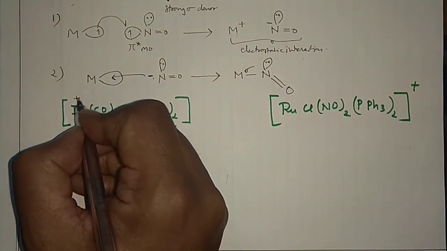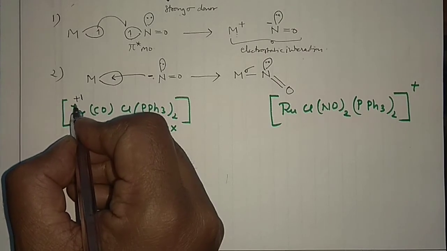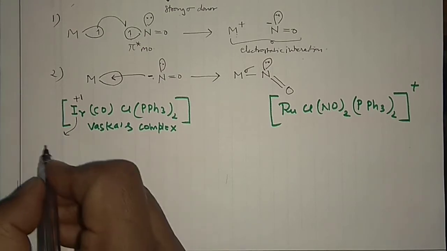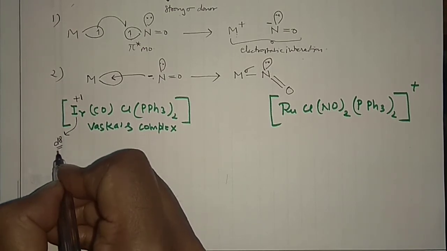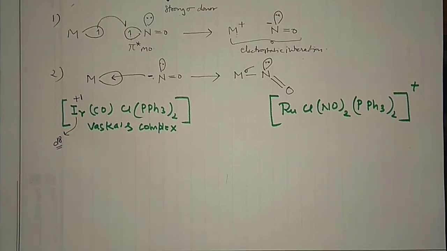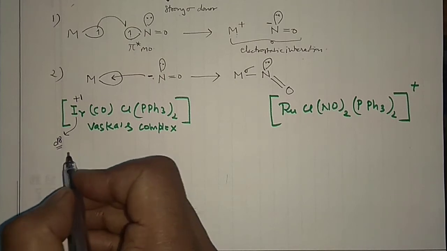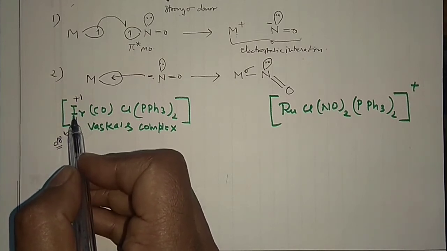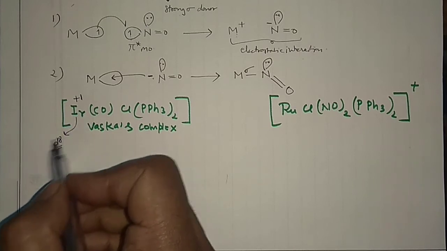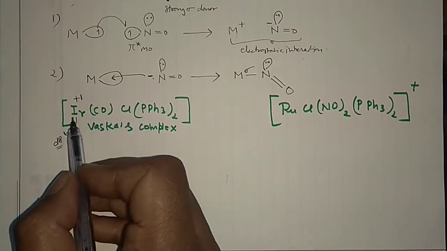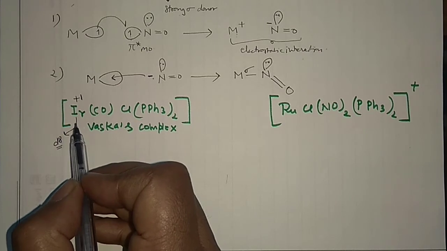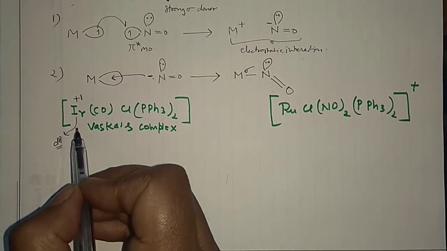In the Vaska's complex, iridium is in +1 oxidation state. Okay, and in the +1 oxidation state, this iridium is actually what? A d8 system, right? This is the d8 system. This is very important. This Ir(+1) is very prone to oxidation, so you can oxidize this Ir(+1) very easily. If you don't know, in Vaska's complex, iridium in the +1 oxidation state is very prone to oxidation, and it will very readily oxidize. First thing which you should know.